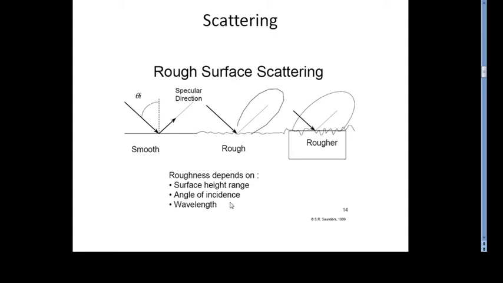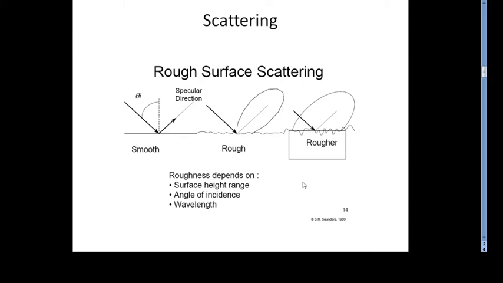Scattering from rough surfaces and from smooth surfaces is explained in this figure. If you observe, when the incident wave is reflected on a smooth surface, it spreads in one direction, but when it is incident on a rough surface, it is directed in different directions, more energy is spread, and more energy is received at the receiver.